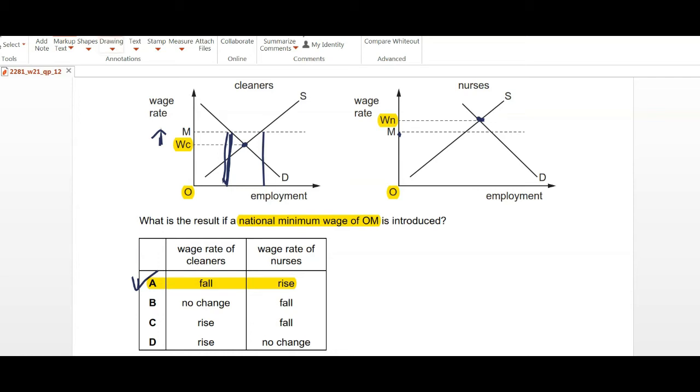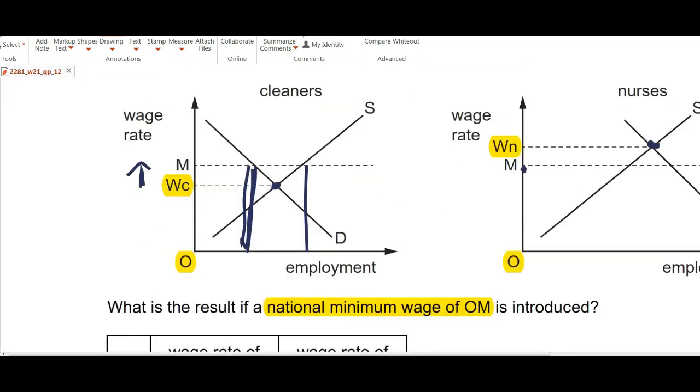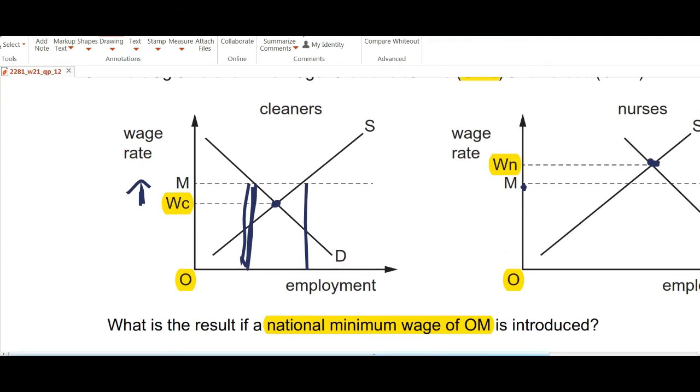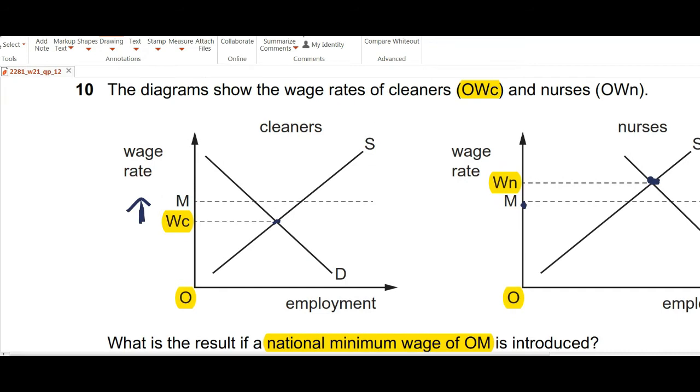Now again, if I can just go over the concept of national minimum wage, whenever we are introducing a national minimum wage, the concept is that it is always higher than the equilibrium wage rate in the market, and the government is imposing it because it feels that the equilibrium rate is low. However, what happens is that when the government has imposed this wage, suppose the market wage rate was, let's say, $5, and now the government says that the companies must pay $7 to the workers. So the national minimum wage rate has increased.